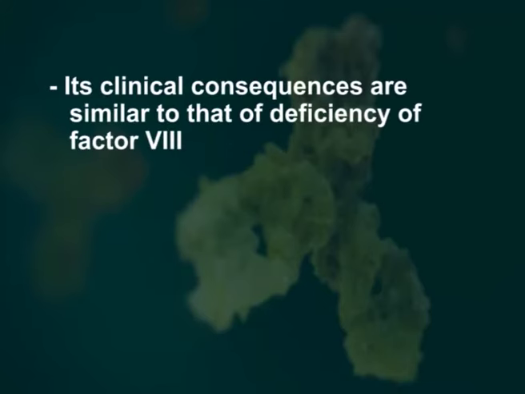Recombinant human factor 8 produced in Chinese hamster ovarian cells containing 1438 amino acids provides a temporary replacement to prevent or control bleeding episodes or to perform emergency or elective surgery in patients with hemophilia A. Deficiency of human factor 9 develops hemophilia B. Its clinical consequences are similar to that of deficiency of factor 8.